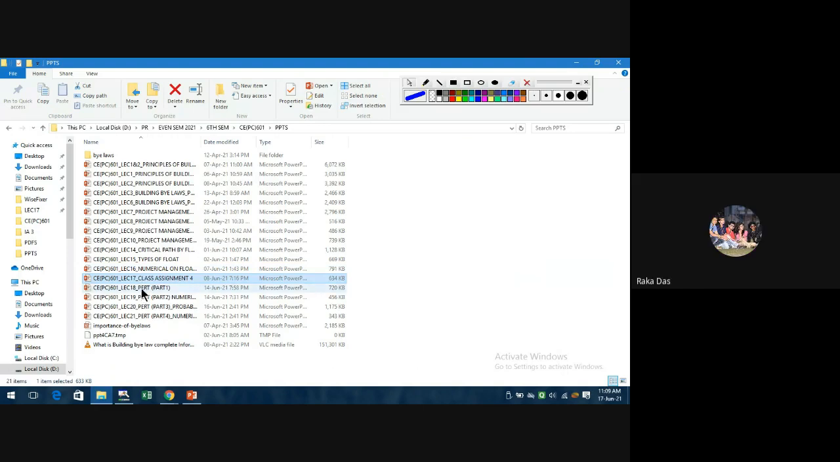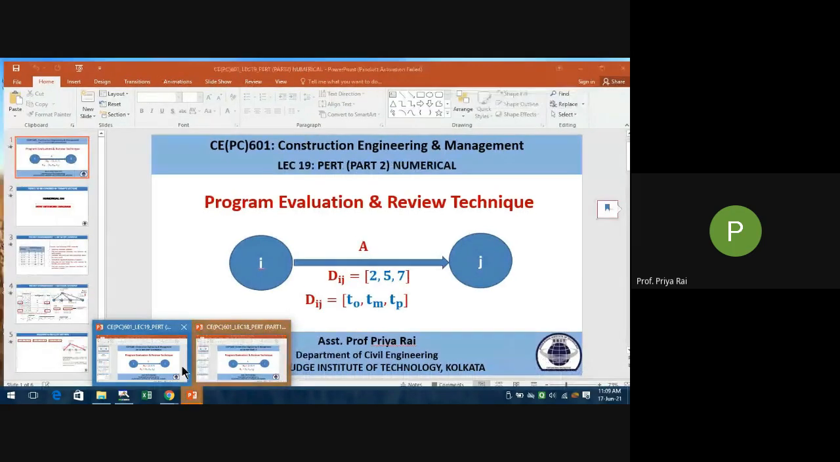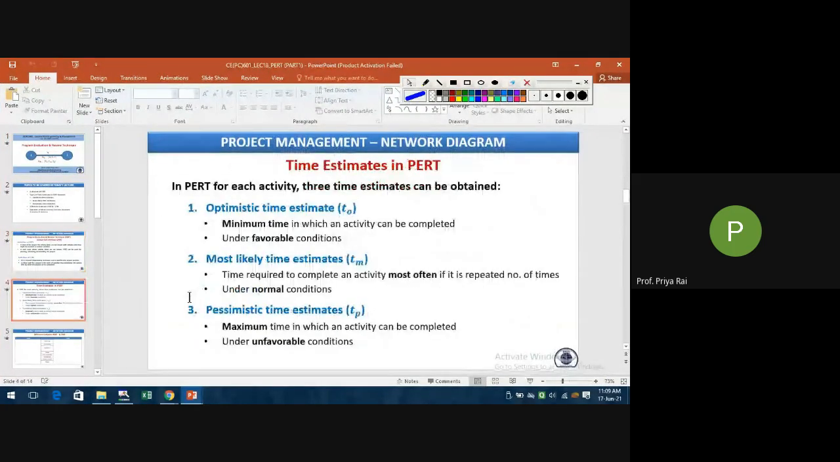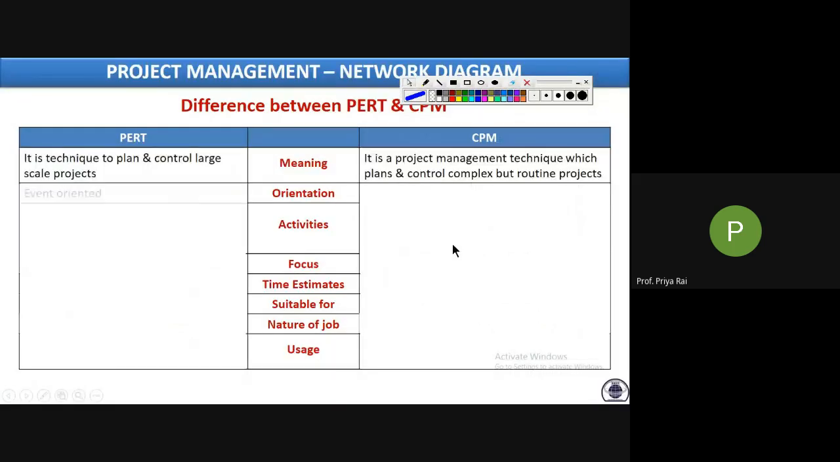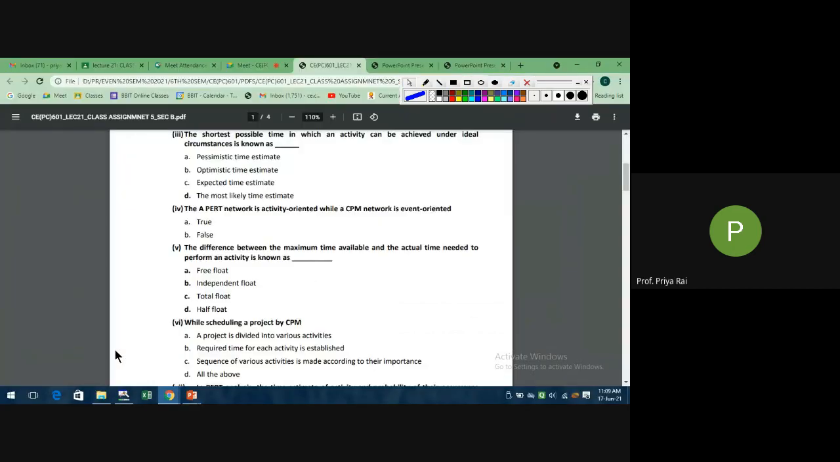CPM is activity oriented, right? See here, CPM is activity oriented and PERT is event oriented. So which option is correct then, Arindam? You said true, that is the wrong option. Here it is given that PERT is activity oriented, but that is not true. PERT is event oriented, whereas CPM is activity oriented. So the correct option is false. This statement is not correct.